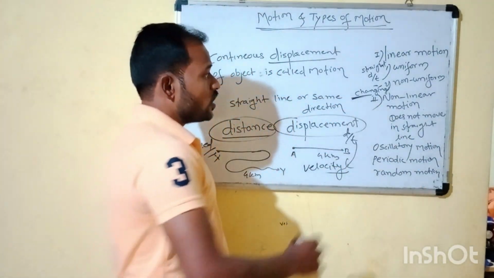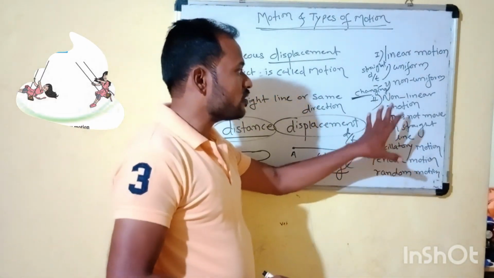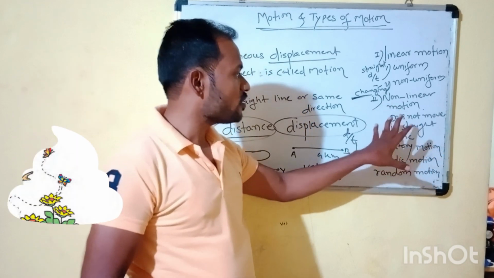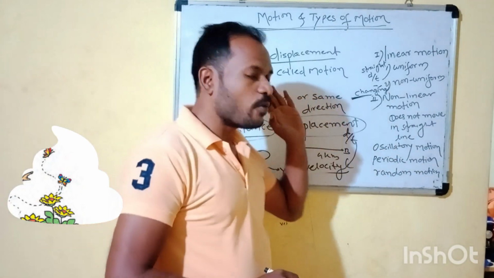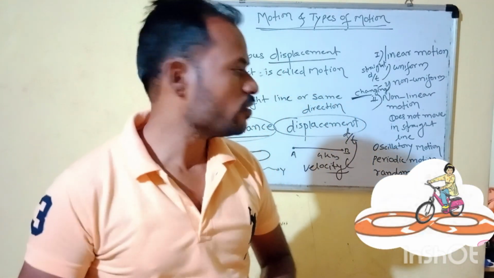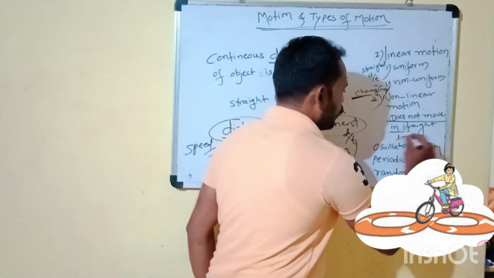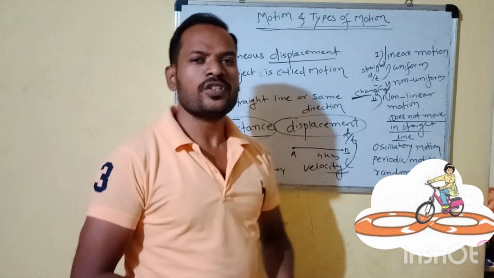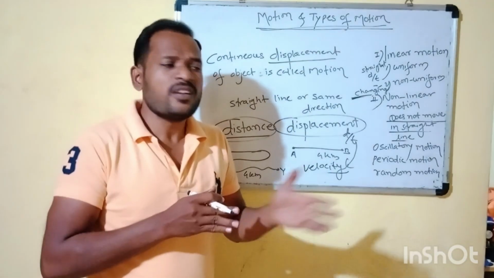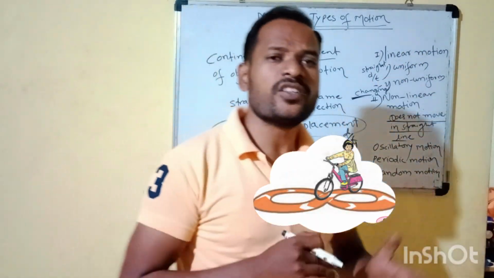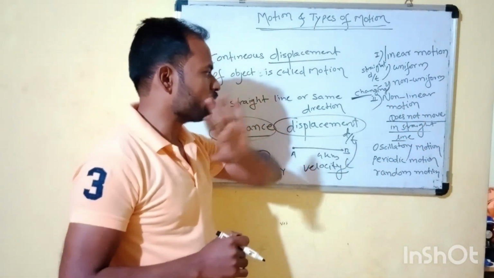Next one is the non-linear motion. Non-linear motion means that, unlike linear motion, a direction is not mentioned. The object or thing that has motion does not move in a straight line. That motion is called non-linear motion. Very easy concept. They are not in a straight line; they move in any direction. That motion is called non-linear motion.